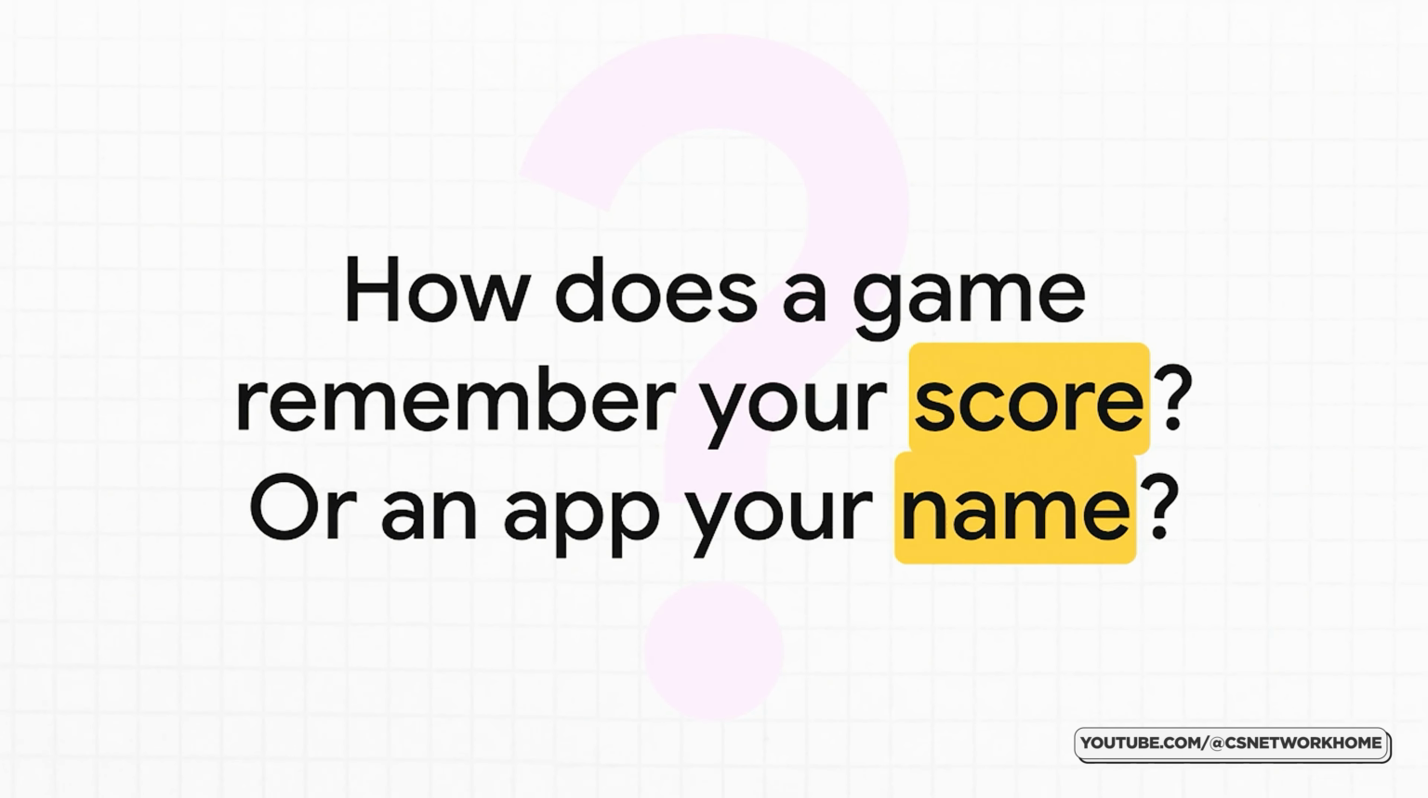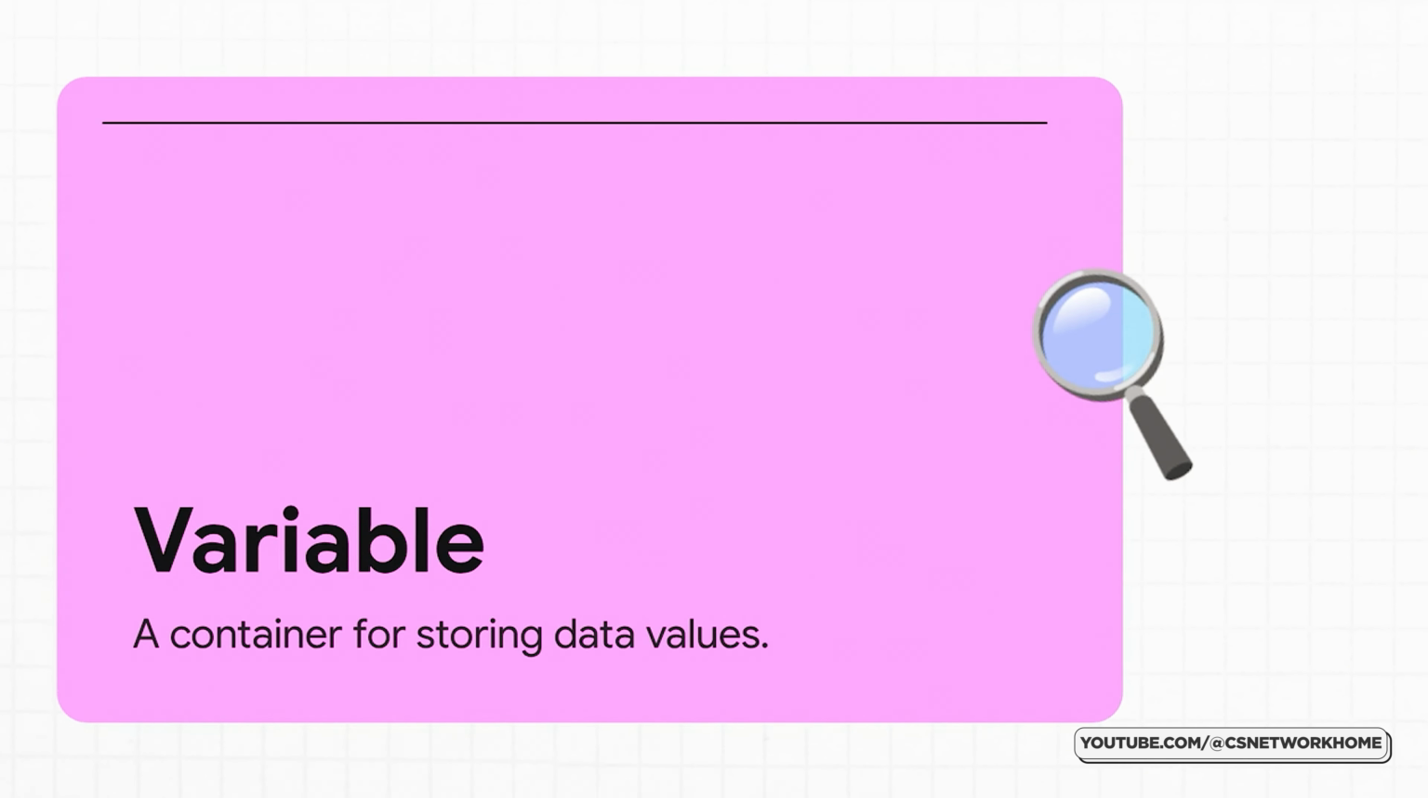Think about it for a second. How does a game remember your high score? Or when you log into an app and it says, "Hey, welcome back," how does it know your name? There's no magic here. The answer to all of these questions is one simple but really powerful idea. And that idea is the variable.